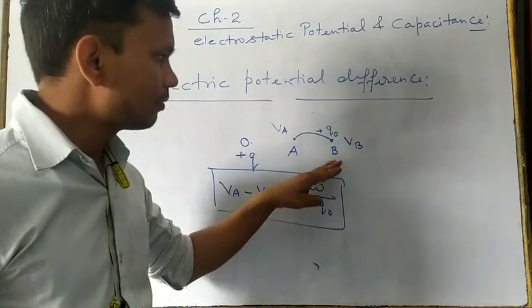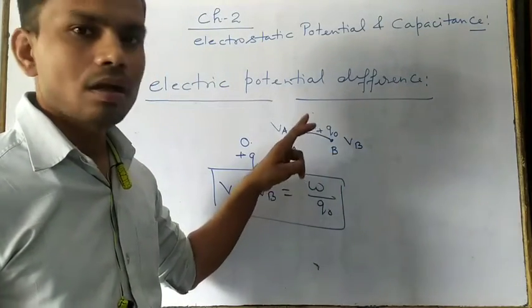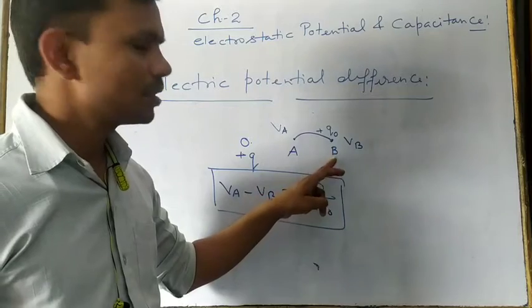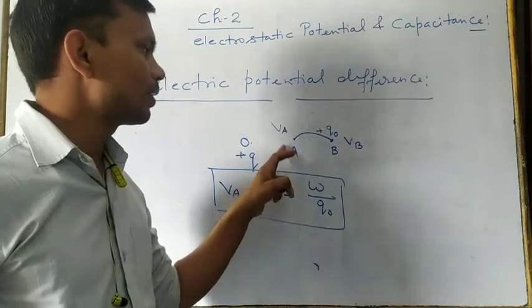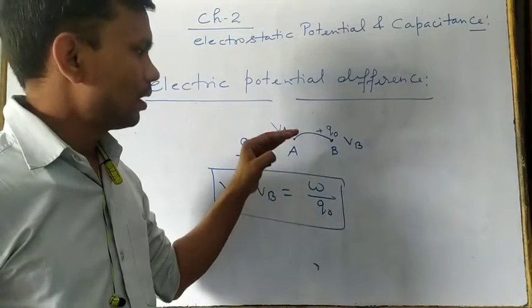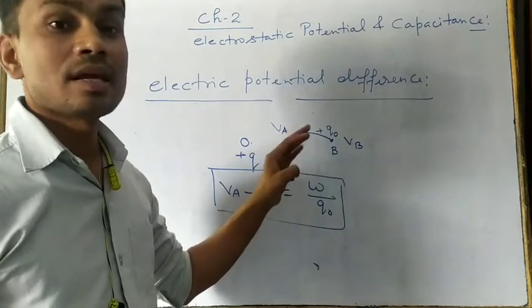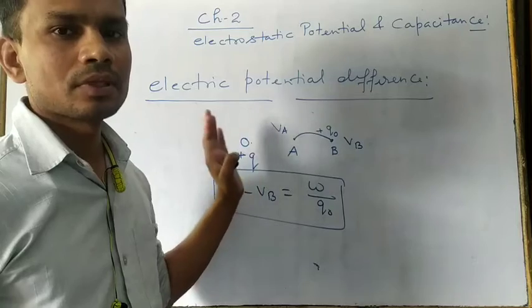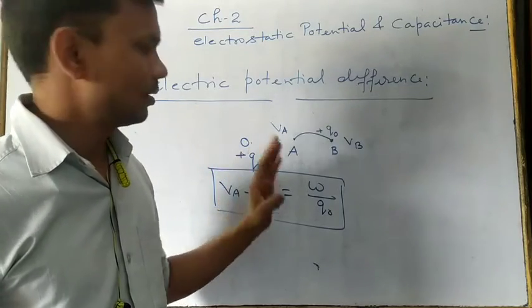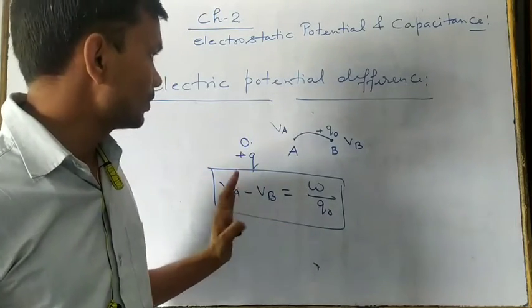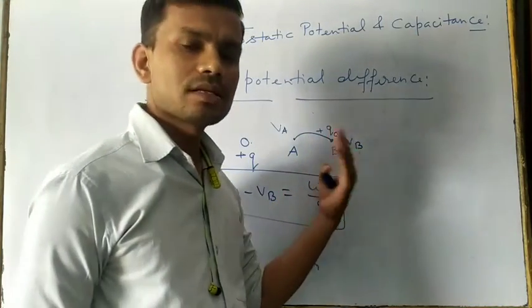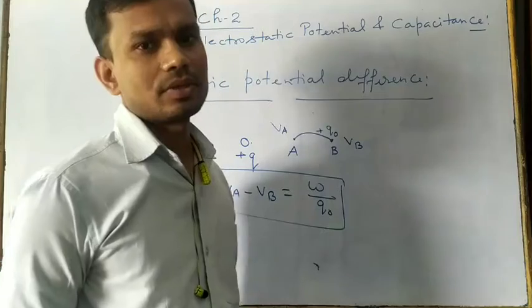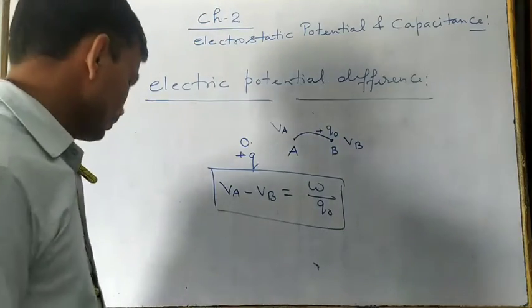The amount of work done required on moving a unit positive test charge from one point to another point, and the condition is that both the points are lying in the electric field of the source charge, right? So this is the simple definition of the electric potential difference, and the same unit is there: volt is the unit of potential or potential difference. This is a volt, right?